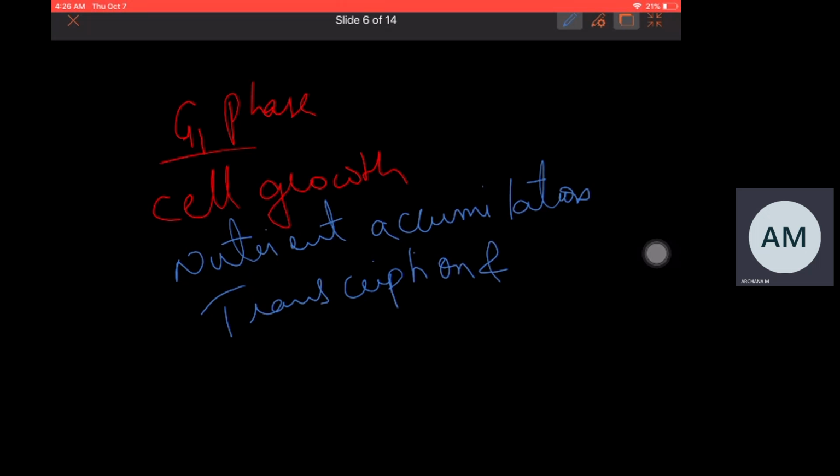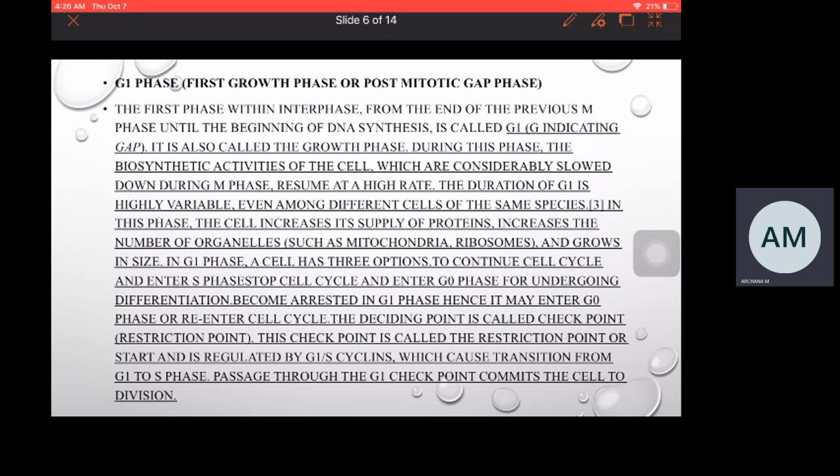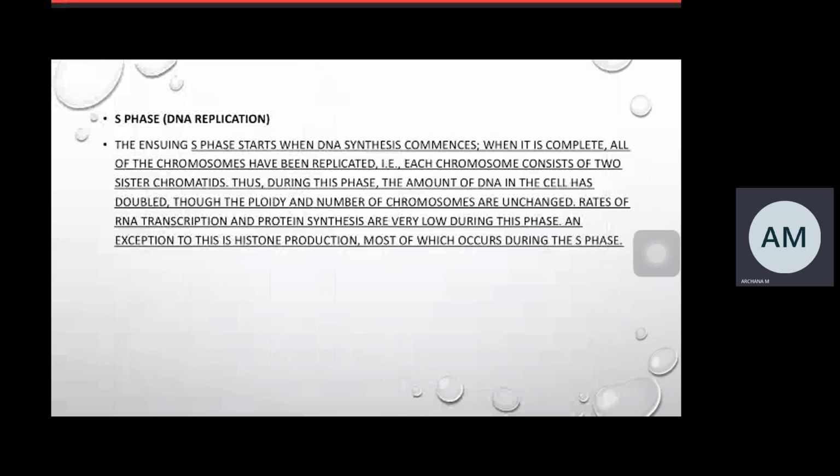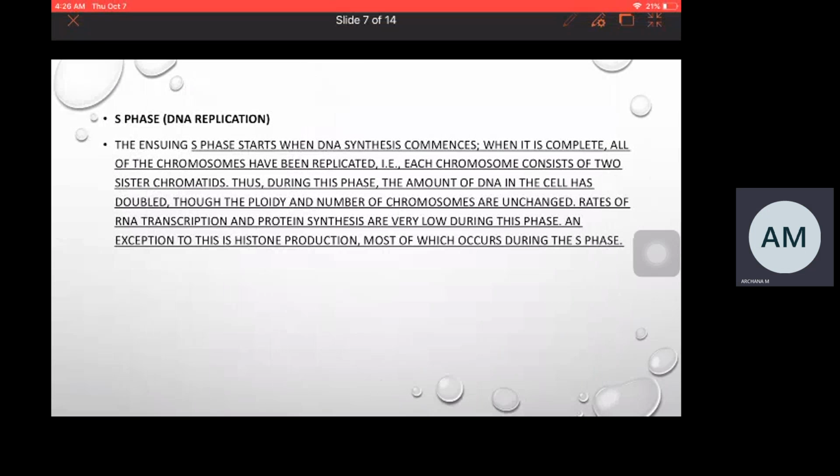The cell from G1 phase then enters into another phase called S phase. So S phase is the phase which is present between G1 phase and G2 phase. This is the phase where DNA replication will take place. The DNA replicates and the amount of DNA in the cell has doubled due to DNA replication. So doubling of the DNA will take place in S phase of the cell cycle.